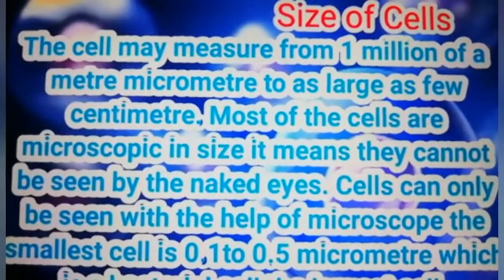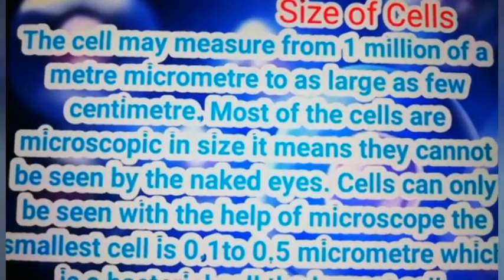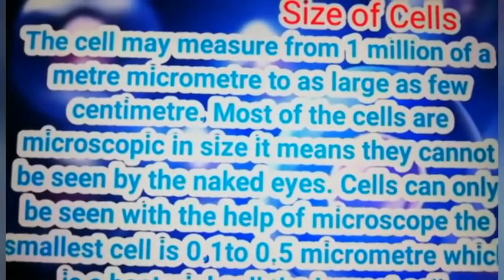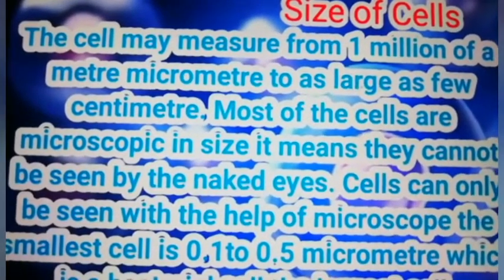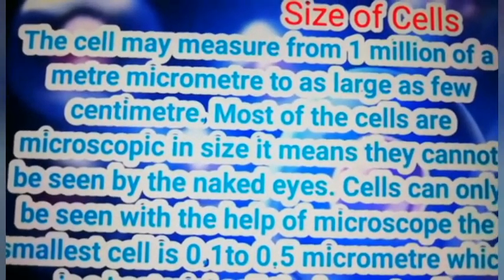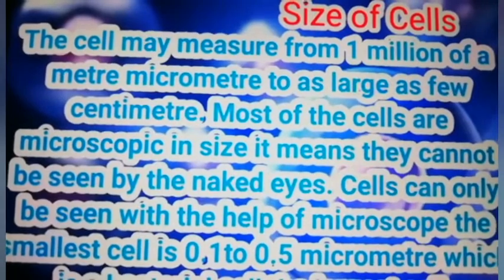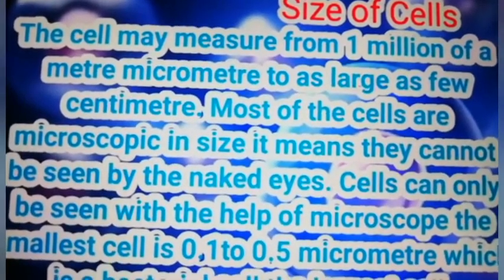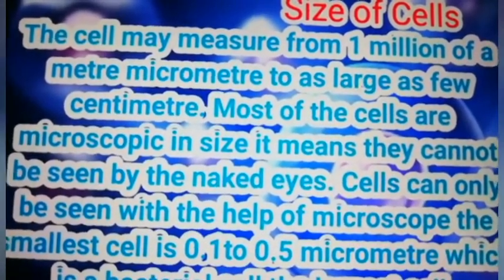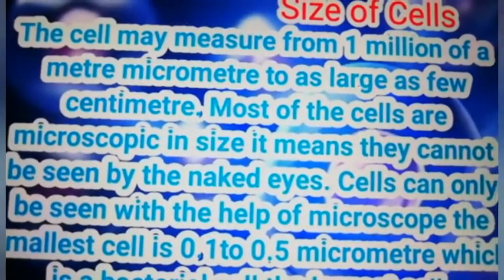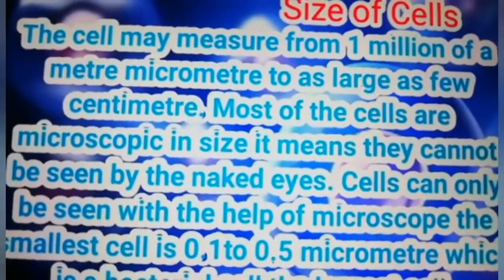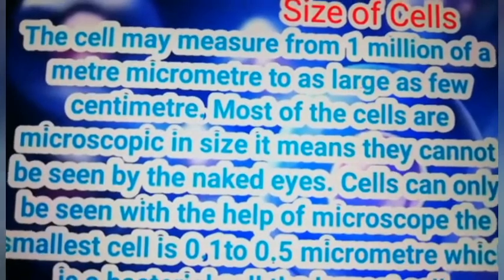Children, a cell may measure from one millionth of a meter, a micrometer, to as large as a few centimeters. Most of the cells are microscopic in size. It means they cannot be seen by the naked eye. Cells can only be seen with the help of a microscope.